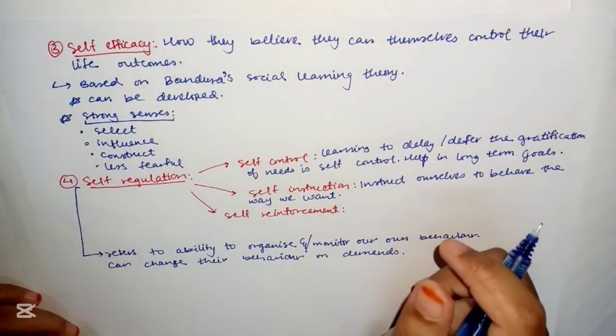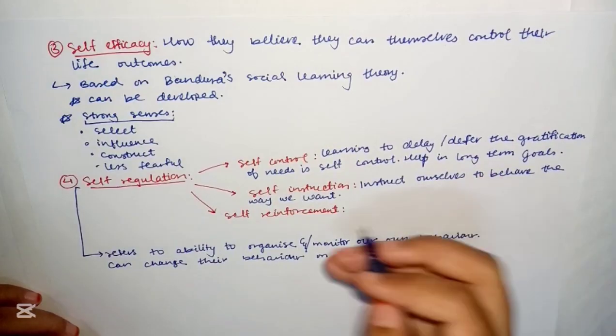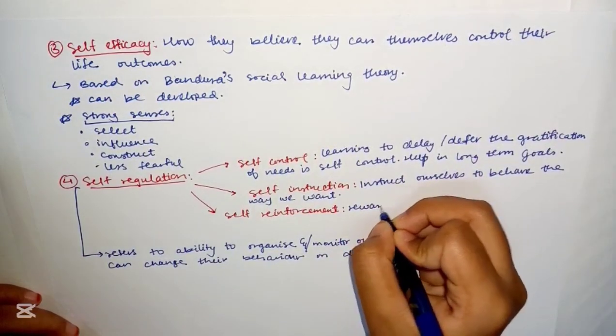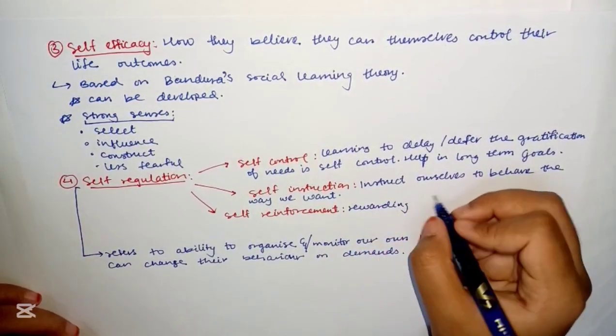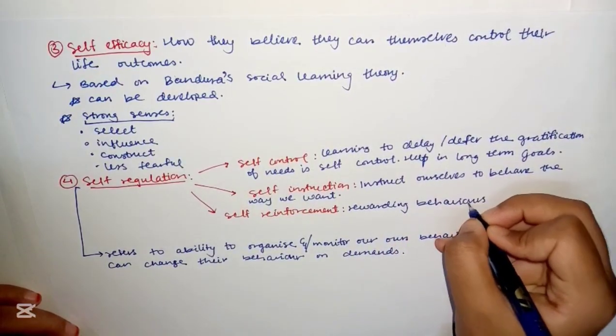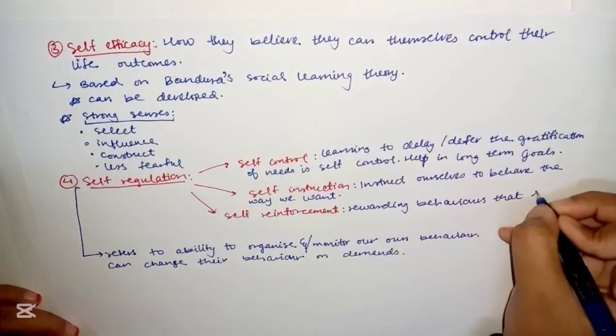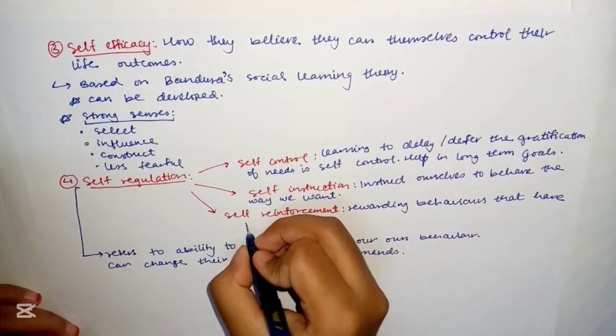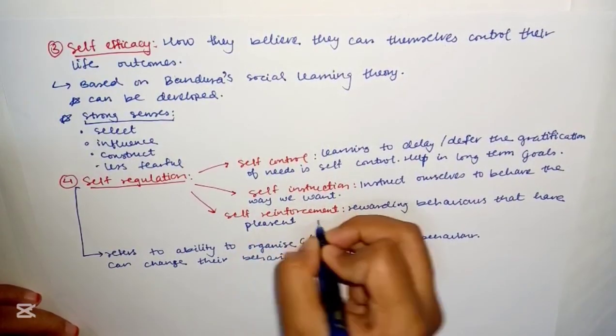Next comes self-reinforcement, the third technique, which involves rewarding behaviors that have pleasant outcomes.